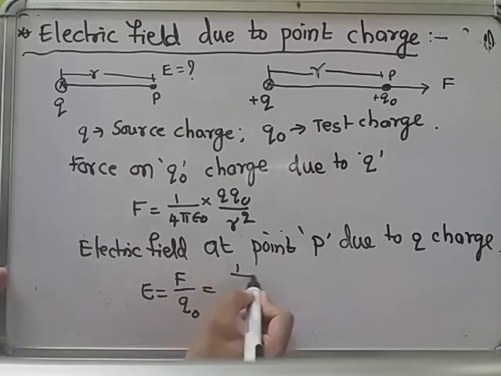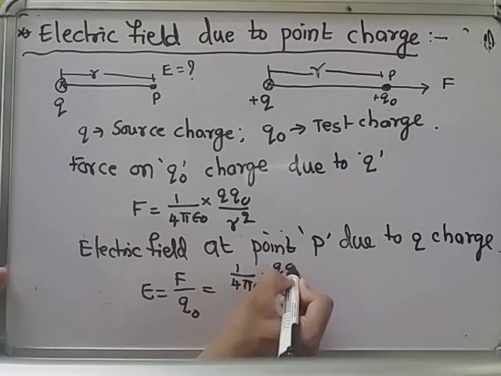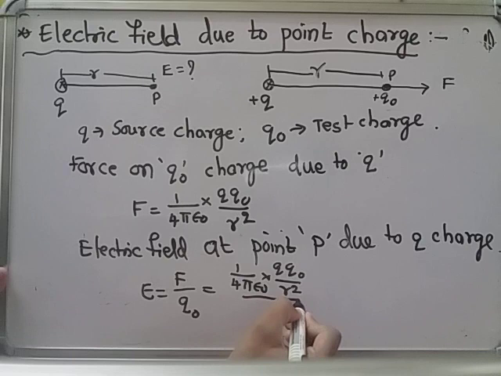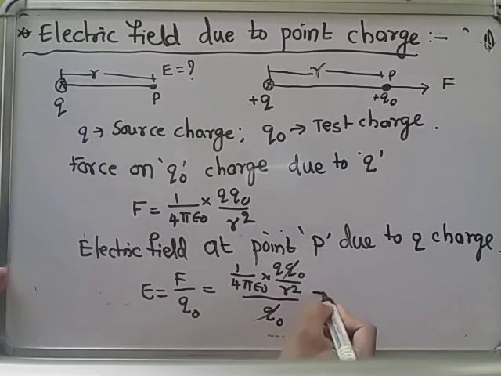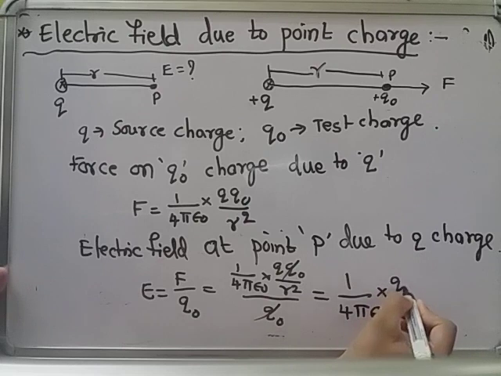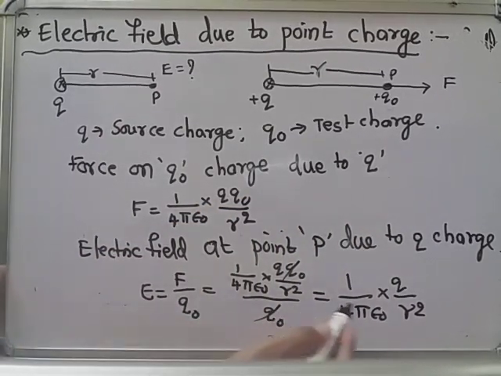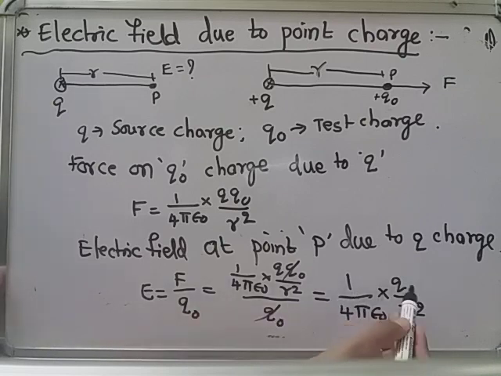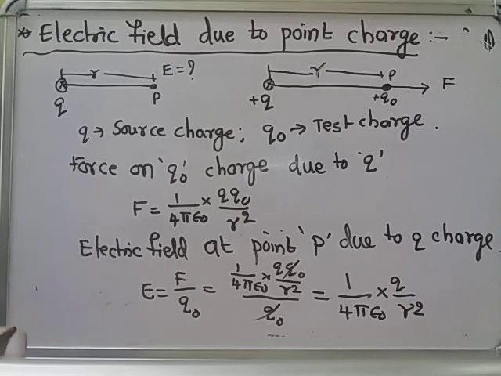Then the force formula is 1 by 4 pi epsilon naught into q1 q2 by r square according to Coulomb's law, divided by Q naught. This Q naught will cancel, then we will get the formula E is equal to 1 by 4 pi epsilon naught into Q by r square. And this is the final formula for the electric field intensity due to Q charge: 1 by 4 pi epsilon naught Q by r square.